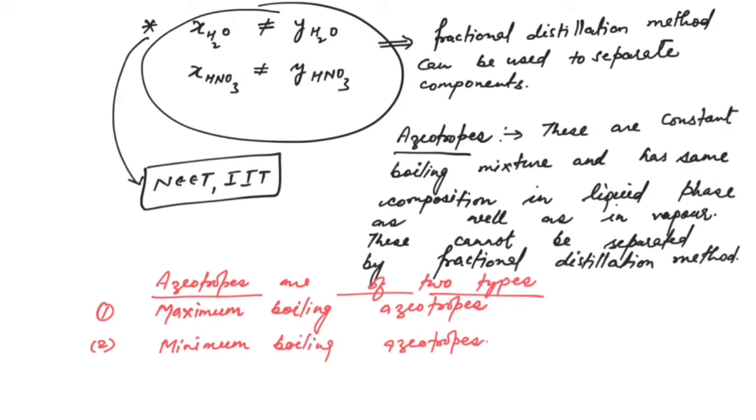So first we are taking maximum boiling azeotropes.